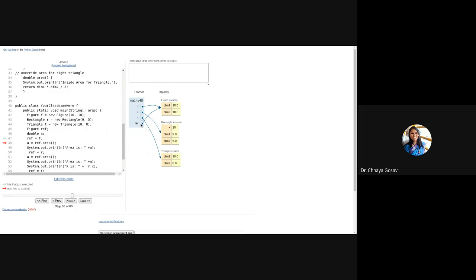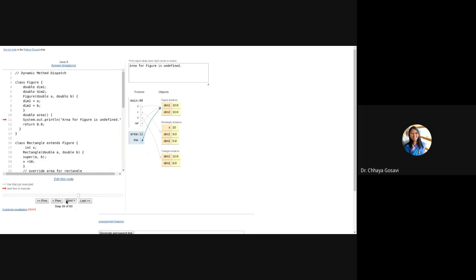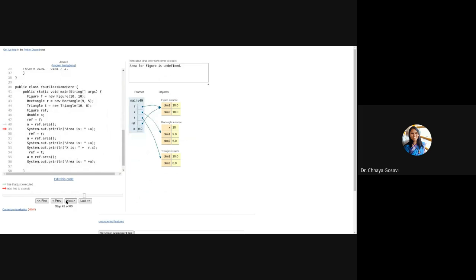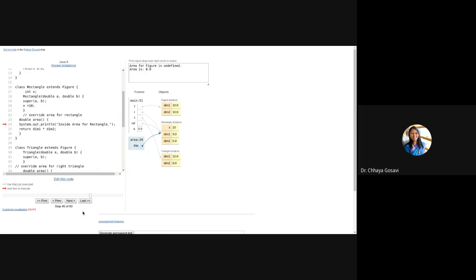So here, in the next line, ref is pointing to rectangle, but ref can point only to the methods which are common between rectangle and figure.